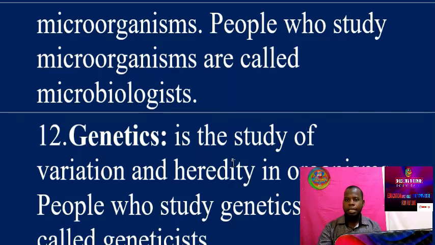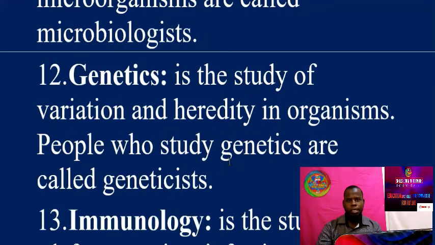Your father can be tall, and the offspring, their child or their daughter, can be a dwarf. That is genetics. And the people who study genetics are called geneticists. That is a man who studies genetics.